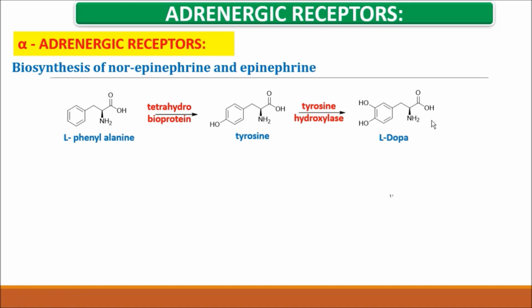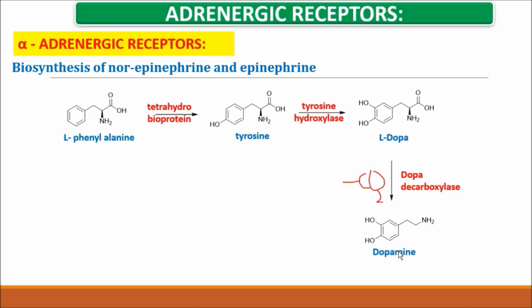Now to this L-DOPA we are adding an enzyme, DOPA decarboxylase. The enzyme name is DOPA decarboxylase. This DOPA decarboxylase removes carbon dioxide. When the carbon dioxide has been removed, this compound becomes CH2, NH2. So DOPA decarboxylase is going to remove carbon dioxide from L-DOPA, and this molecule is called dopamine.